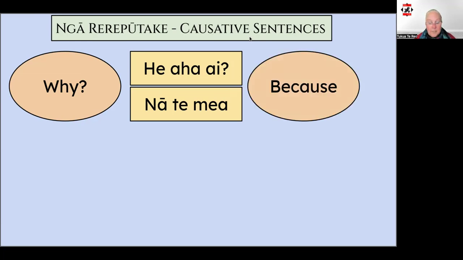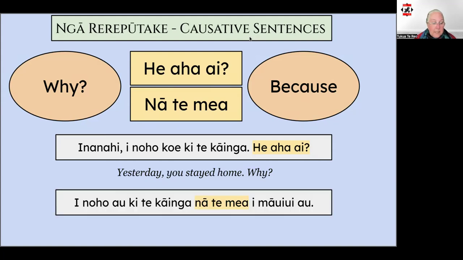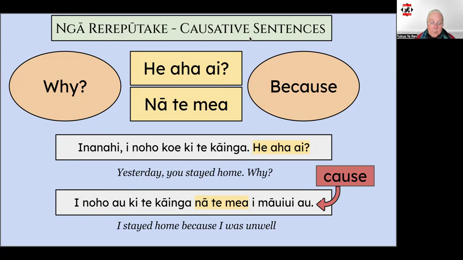Here's an example to show you what I mean. Ina nahi I noho koe ki te kāinga, he aha ai. Yesterday you stayed home. Why? Or more naturally, why did you stay home? And the answer? I noho au ki te kāinga nā te mea I mauiwi au. And here is the translation. This is an example of a causative sentence, a cause and effect type sentence. Being unwell is the cause, and staying home is the effect. I stayed home because I was unwell.